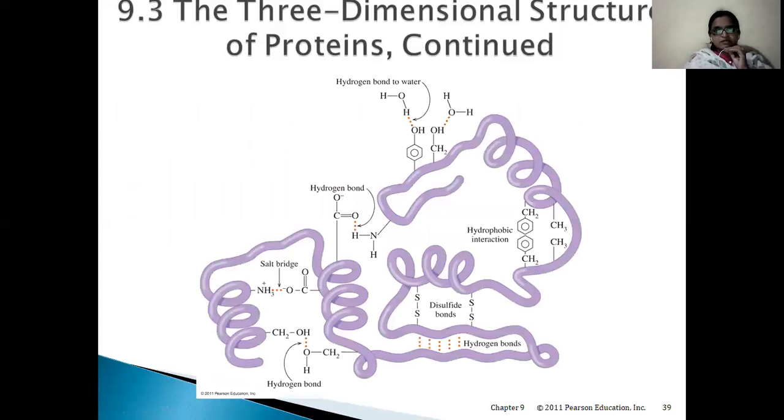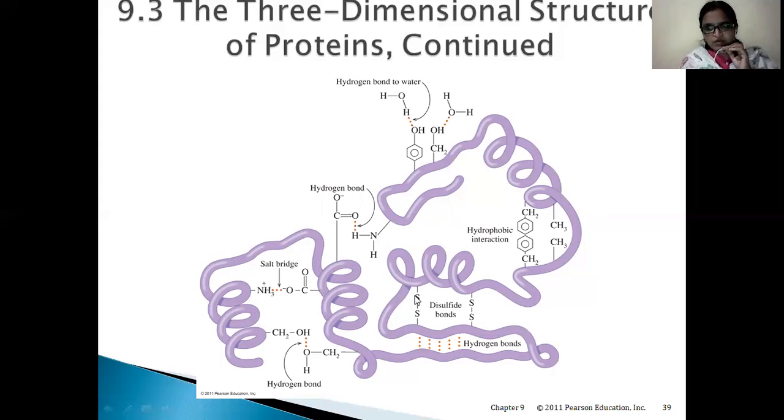So this is the 3D structure of a protein. Here there are hydrogen bonds on the outer side, which are hydrophilic interactions. Here on the inner side, there are hydrophobic interactions, and this is the disulfide bond which we are talking about. This is the sulfur from one amino acid and the sulfur from another cysteine.